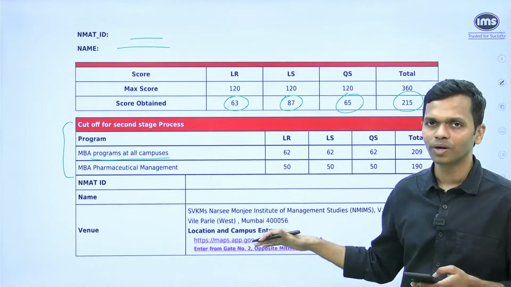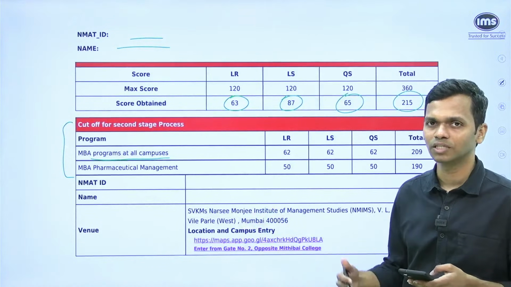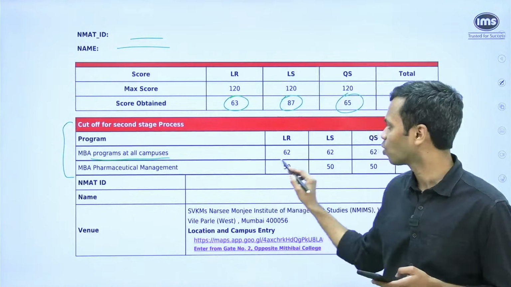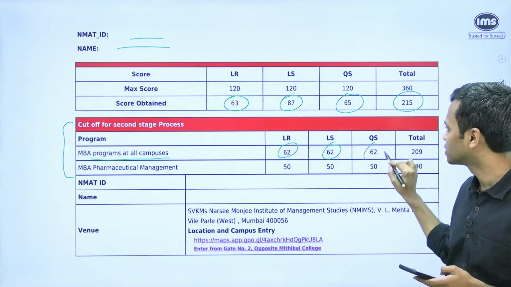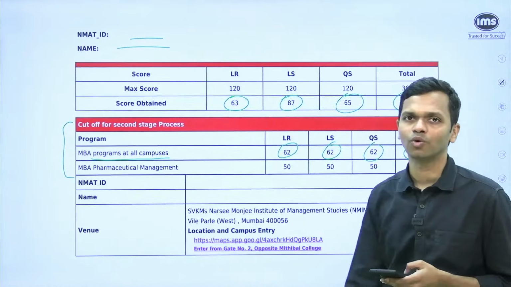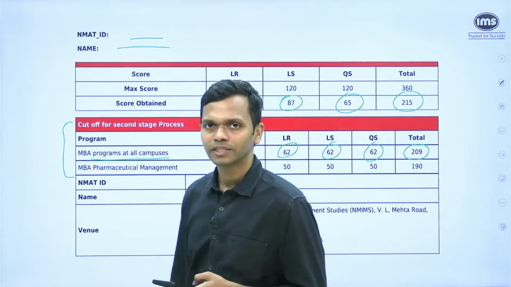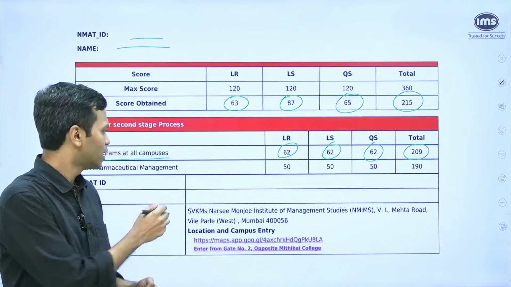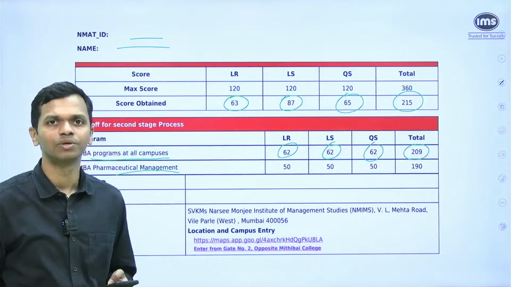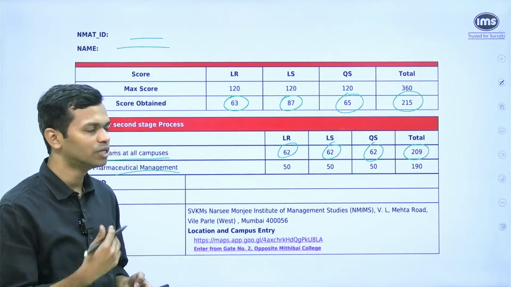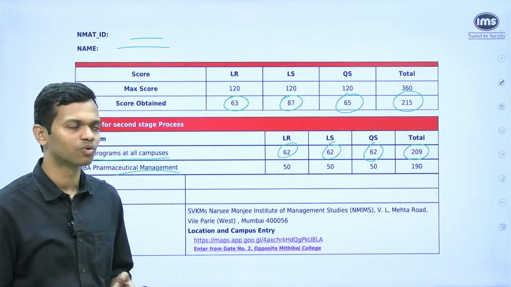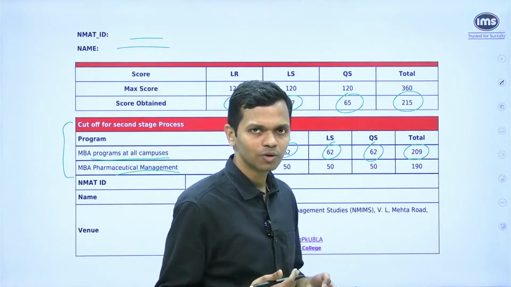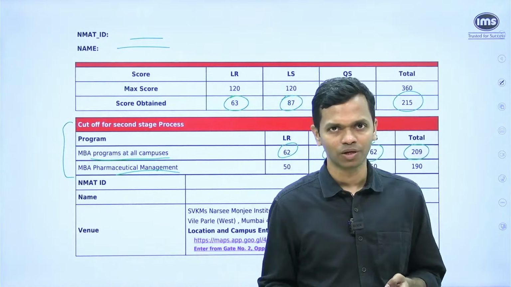Because if they are going to continue with this format, it is very different compared to what they have done previously. So it says MBA programs at all campuses, and the figures are 62 in each of the sections and 209 overall. What this essentially means is that if you look at all campuses of NMIMS put together, except the pharmaceutical management program, the minimum that you need in each of the sections is 62 and the overall that you need is 209. If you have these scores, then you are eligible to participate in the subsequent round.